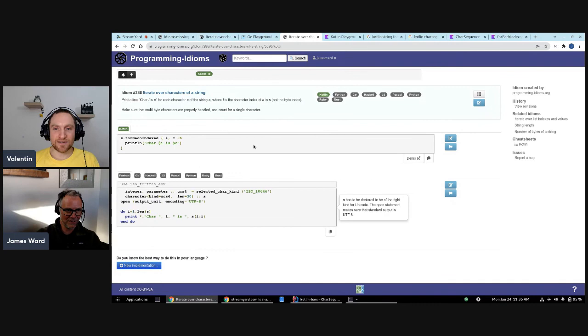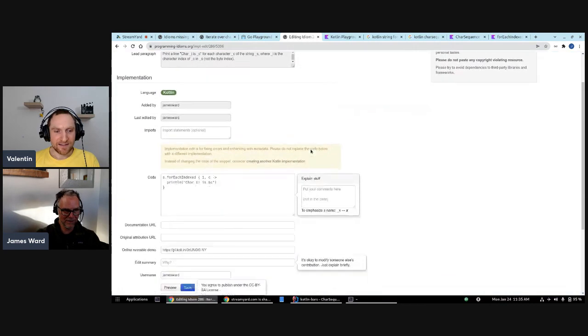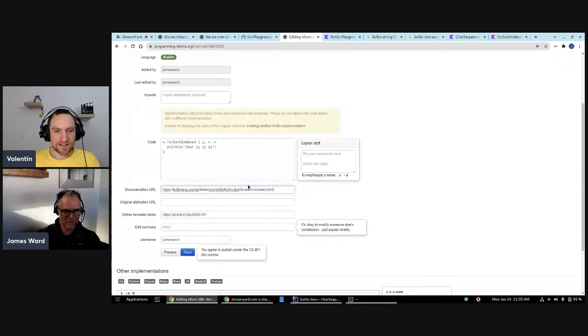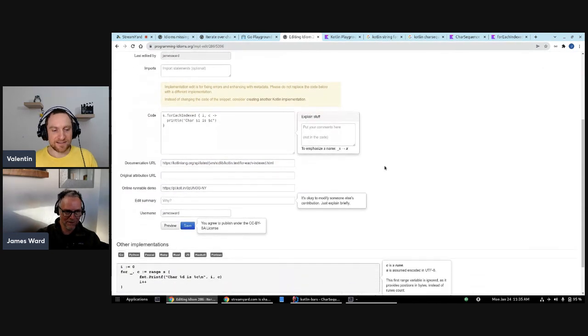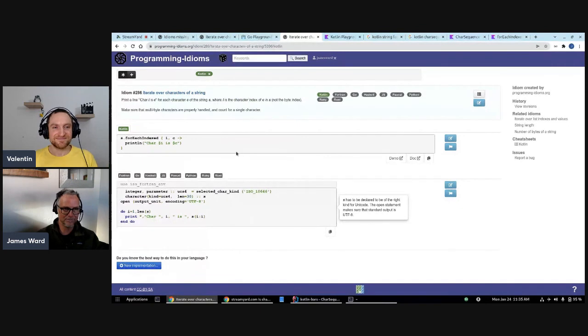Okay, let's go find our snippet. Which tab was it? This tab. And you click edit on the right. Okay, and let's go add in the documentation URL. Yeah. And why we are adding the doc link. Okay. And save. Is that good? Okay. Here we are. There we are.